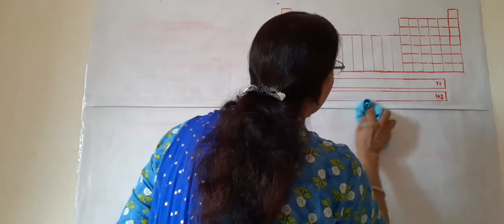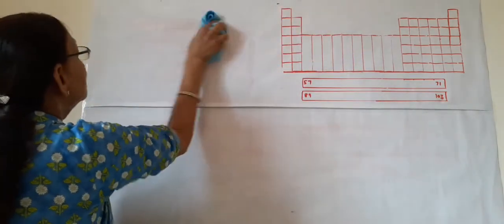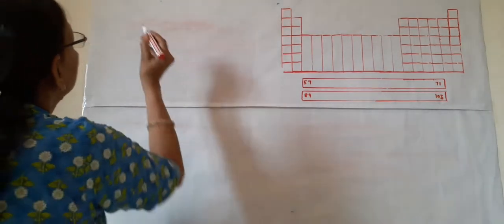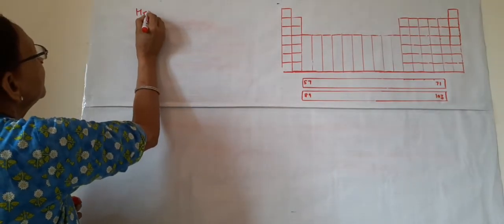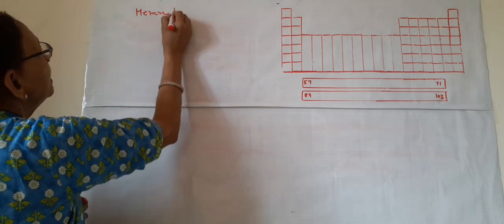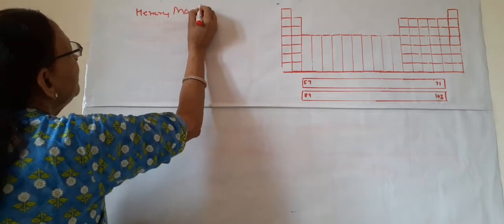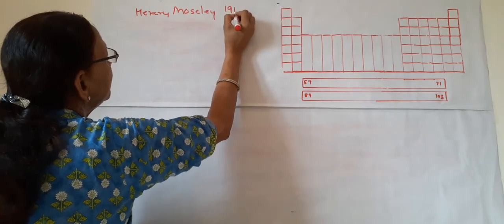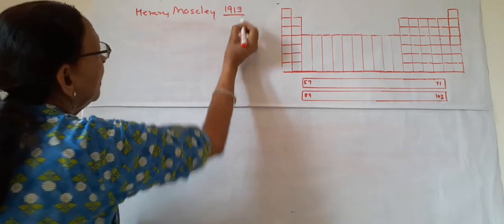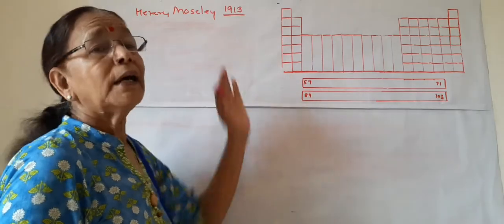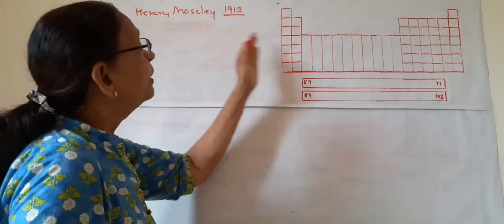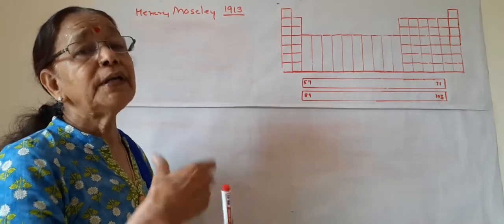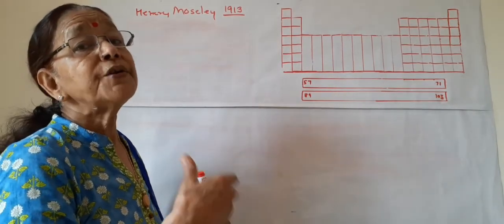I have just told you that it is given by Henry Moseley, a very young scientist, in 1913, and he met a tragedy. He put this table in 1913, and later he joined the British Army.